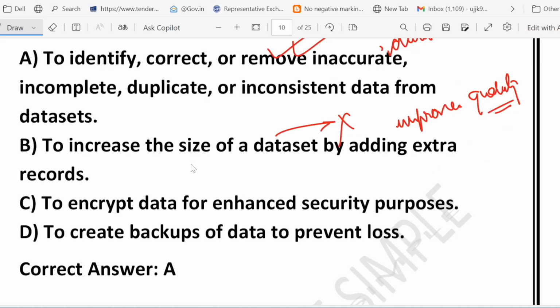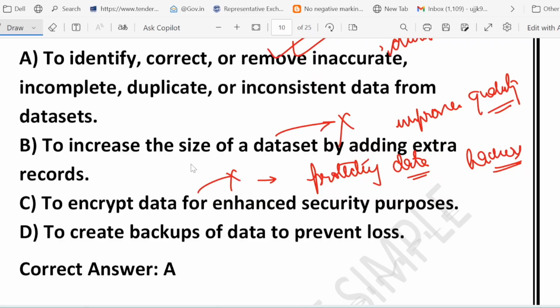Option C, to encrypt data for enhanced security purpose. This one is also wrong because encryption is about protecting the data from hackers by converting it into unreadable code. Right? Scrubbing is about cleaning data quality, not securing it. So whenever you see this word scrubbing, it is about cleaning data quality.